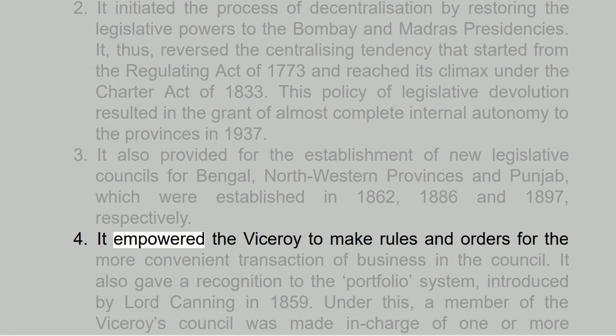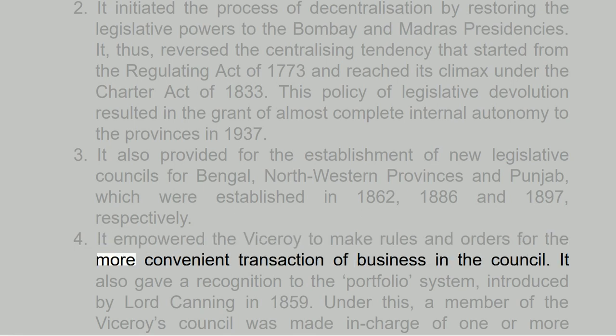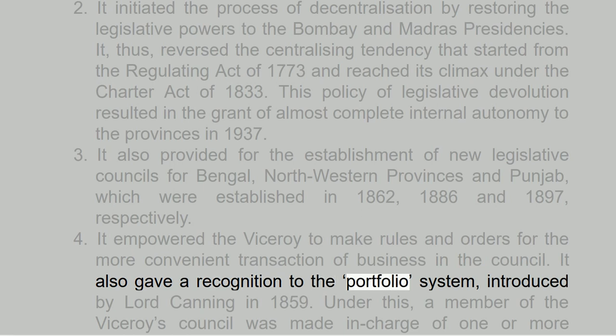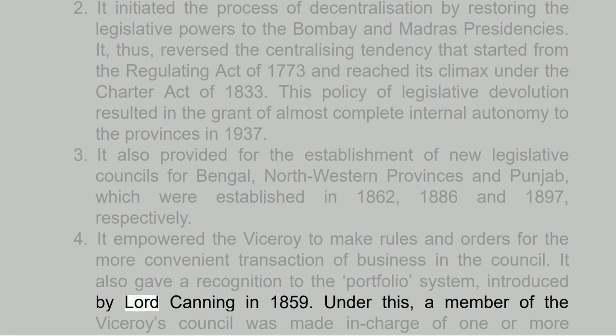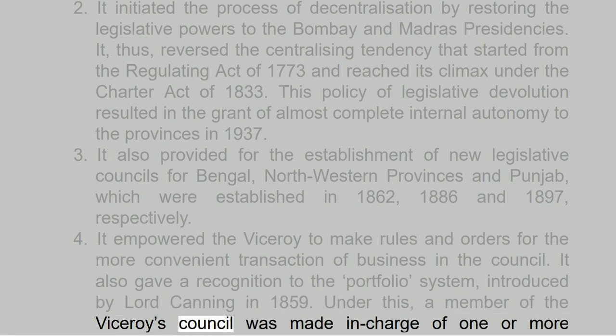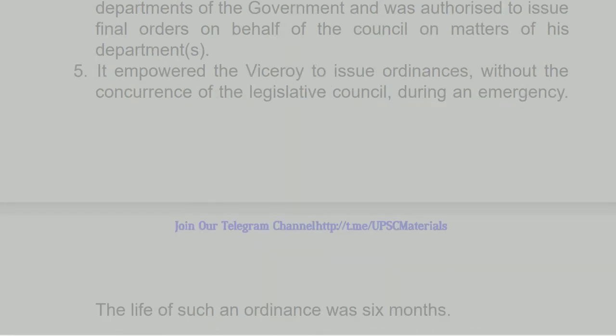4. It empowered the Viceroy to make rules and orders for the more convenient transaction of business in the council. It also gave a recognition to the portfolio system, introduced by Lord Canning in 1859. Under this, a member of the Viceroy's Council was made in charge of one or more departments of the government and was authorized to issue final orders on behalf of the Council on matters of his department. 5. It empowered the Viceroy to issue ordinances, without the concurrence of the Legislative Council, during an emergency. The life of such an ordinance was 6 months.